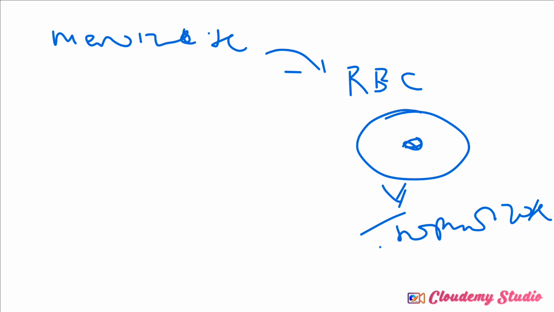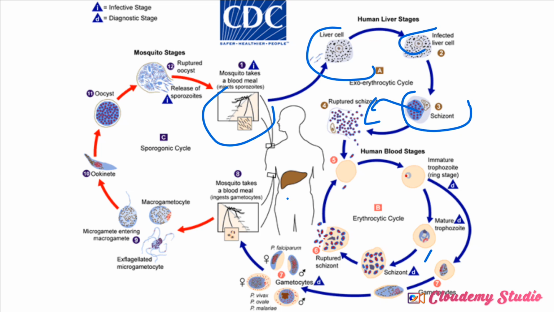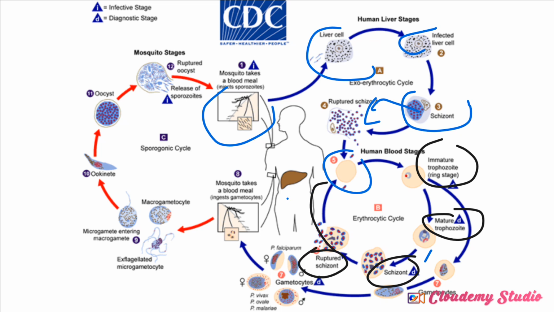So the merozoite that is being released is now going to reinvade another red blood cell. The only thing that a merozoite cannot reinvade is the liver cell. It can reinvade the red blood cell. So this is it. The human red blood cell develops into a mature trophozoite, then gives rise to schizonts. Schizonts rupture to release merozoites. Merozoites reinvade the human red blood cell, and it continues like that, a continuous schizogonic life cycle.